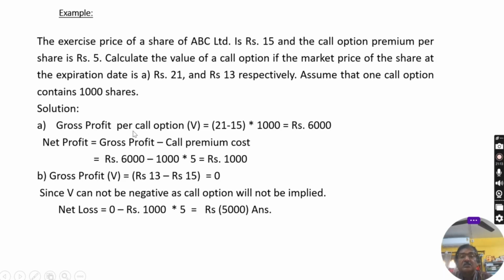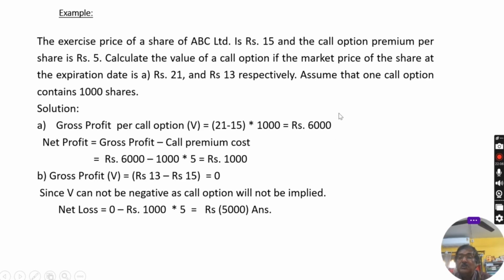First, the gross profit per call option. How much per share? It is the exercise price and it is the market price. The difference is the benefit or gain. The call option holder will exercise it as the market price is more. Per share 6 rupees will be the gain or benefit, because the call option owner or buyer will get the share at the price of rupees 15. The market price is 21, and the difference is the benefit per share. And what is the gross profit? One call option contains 1000 shares. That's why this is the gross profit, you can say.